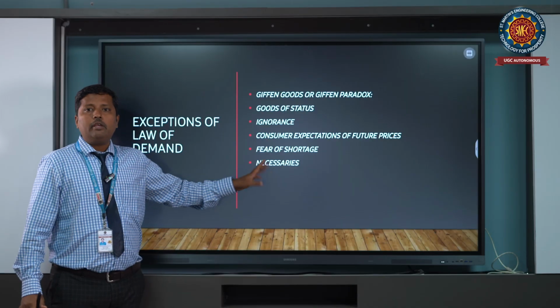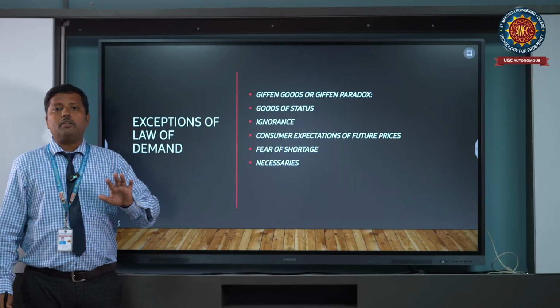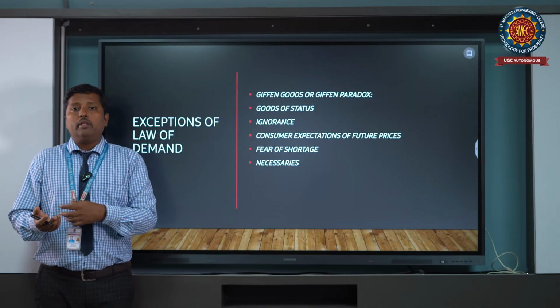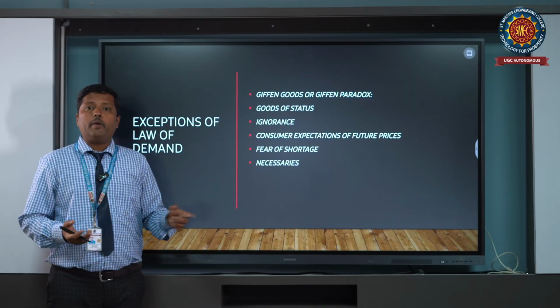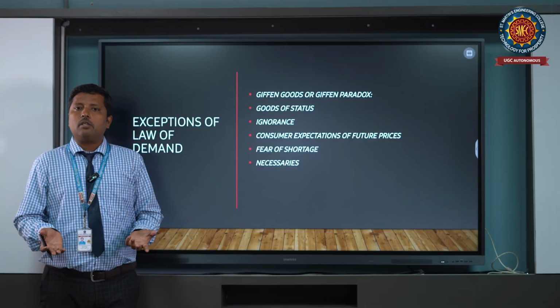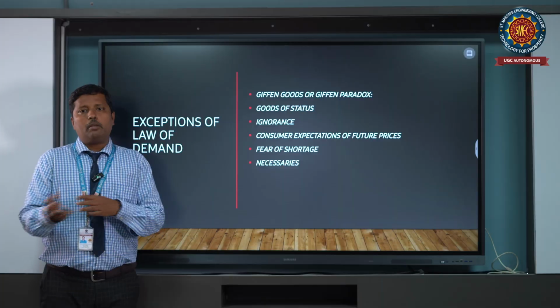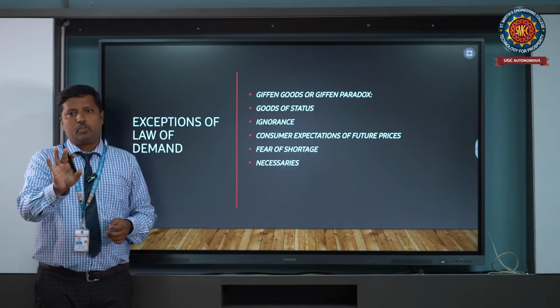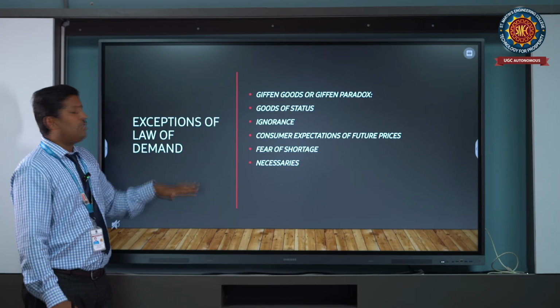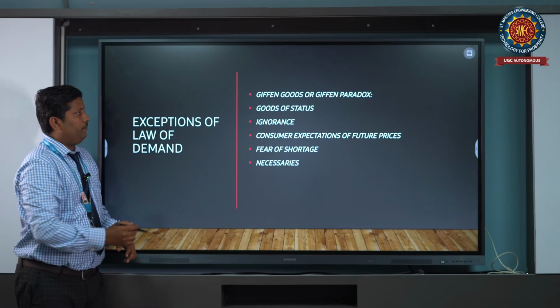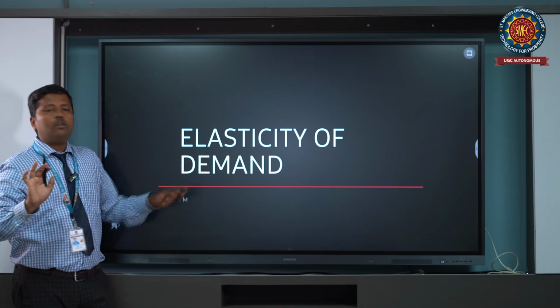And next one is necessaries. Necessaries are nothing but rice, vegetables, fruits, these kinds of necessaries that we are going to purchase. When the prices increase, obviously the demand also will be increased. When the price decreases, the demand will decrease in certain cases only. So these are some exemptions in the law of demand. Okay. Next, so this is called the law of demand.